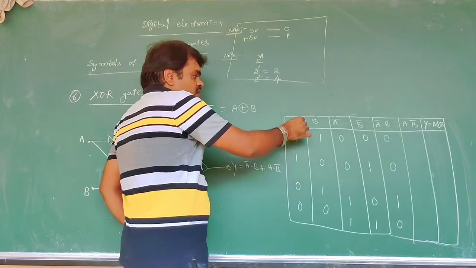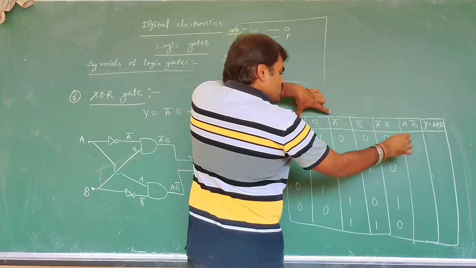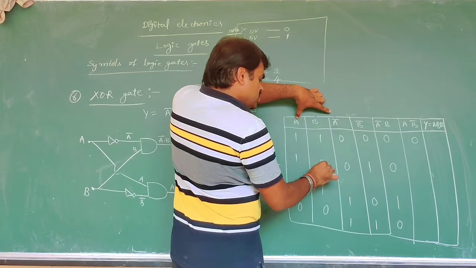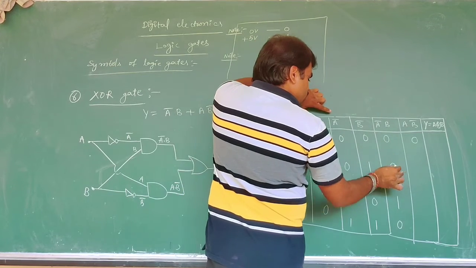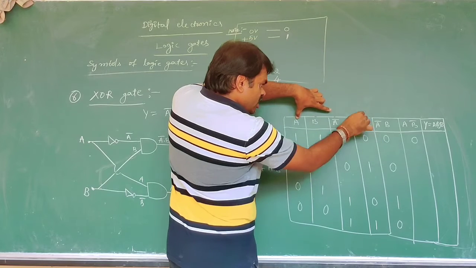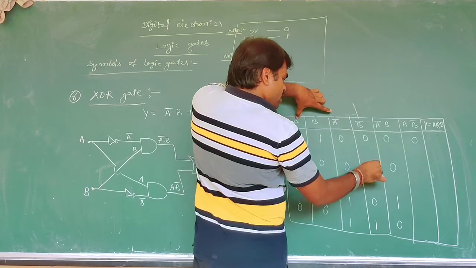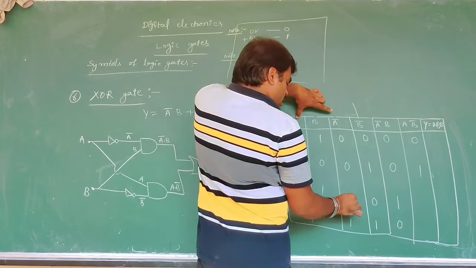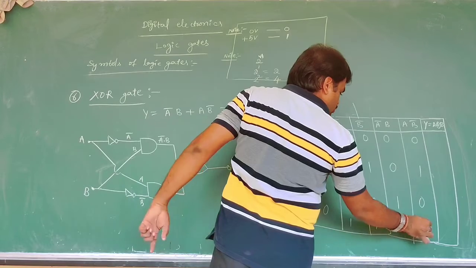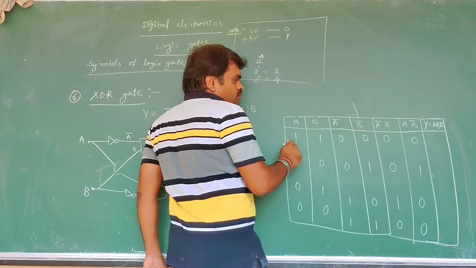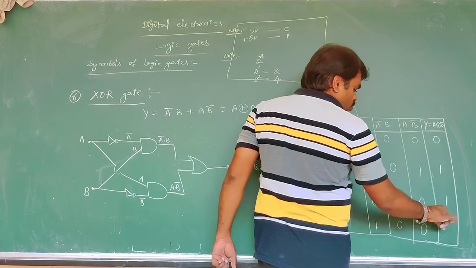Now next, A B bar, A B bar: 1 0 0, sorry, 1 0 0 1 0 1 0 0. Here B bar A: 1 0 0, 1 1 is 1, 0 1 0 0 0, 0 1 0. Now here, first these two, 0 plus 0 is 0, 0 1 1, 1 0 1, 0 0 0.